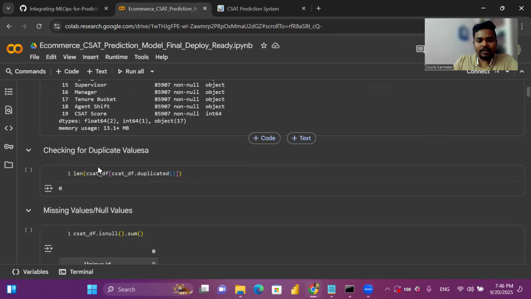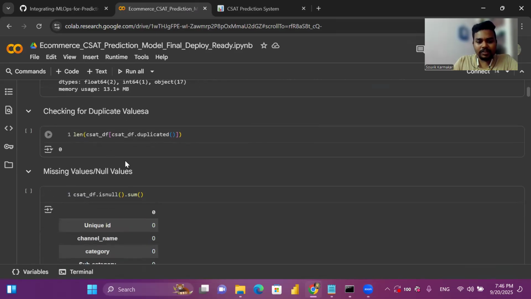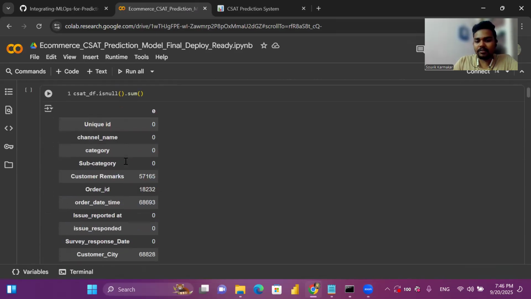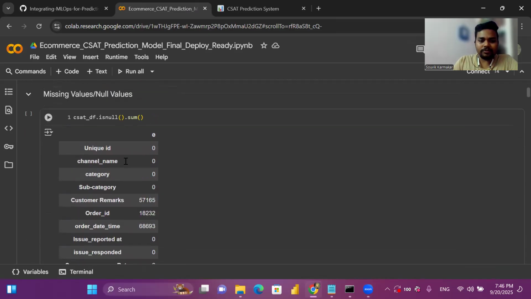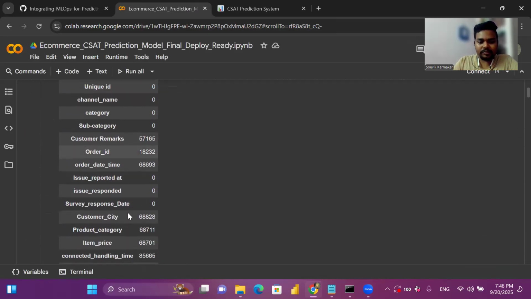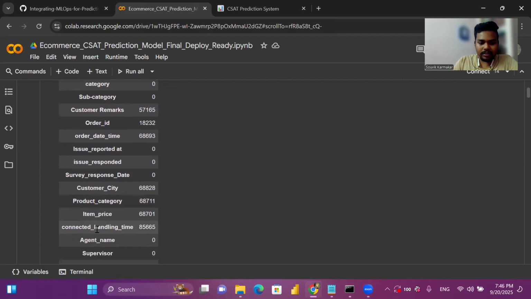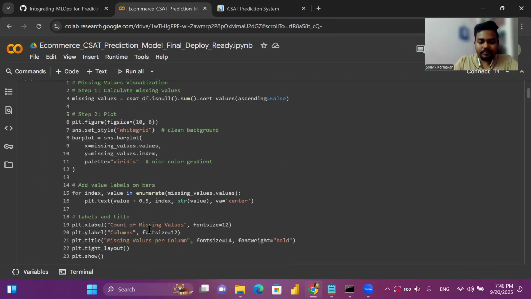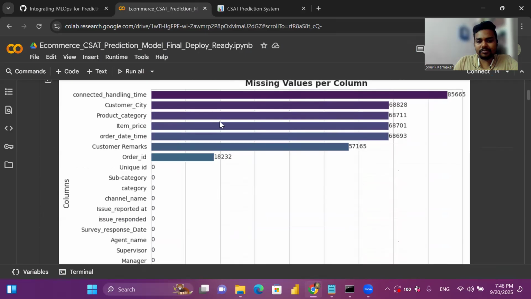So I have checked for duplicated values also. It is coming as 0, so it means no duplicate values are present. So here I have checked for null values. You can see for connected handling time we have already checked, like I told you, more than 90% values are null. So you can see here this is the distribution of the null values.